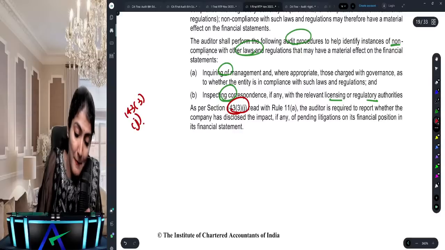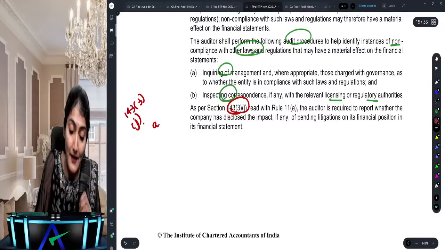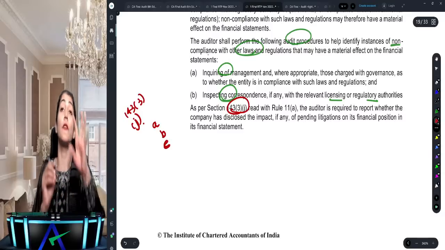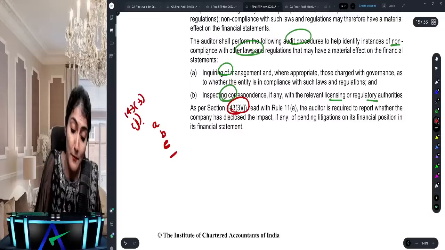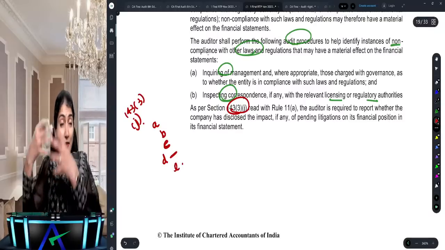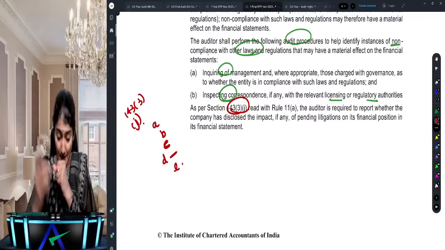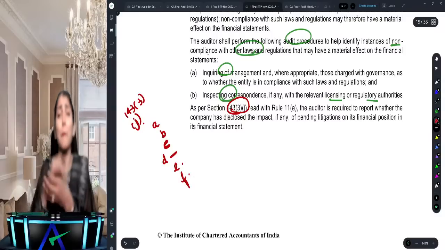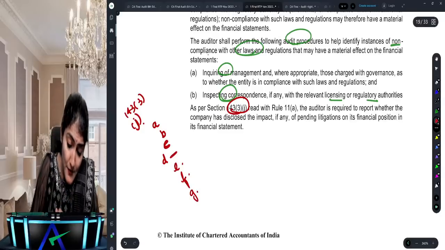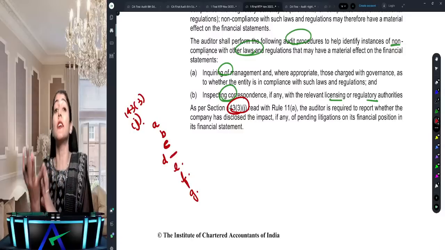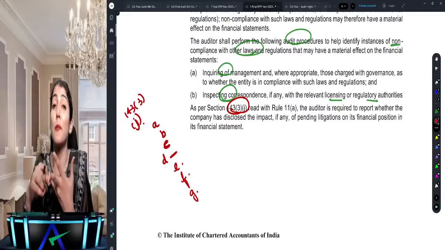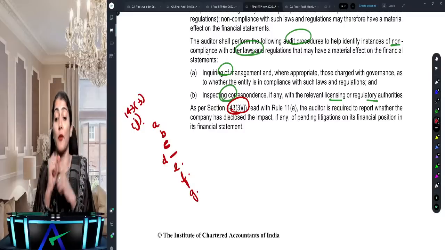143(3)(j). Such other matters as may be prescribed, in which you have pending litigation, material foreseeable losses, delay in transferring amount to the Investor Education and Protection Fund. (d) has been omitted. It was regarding the specified bank notes. (e), whether any funds have been received, whether any funds have been advanced. Right? (f), dividend paid or declared, whether it is in compliance with section 123, and whether the company has used accounting software which has an audit trail feature which has operated during the year, has not been tampered with, and it has been preserved as per the statutory requirements for record retention.